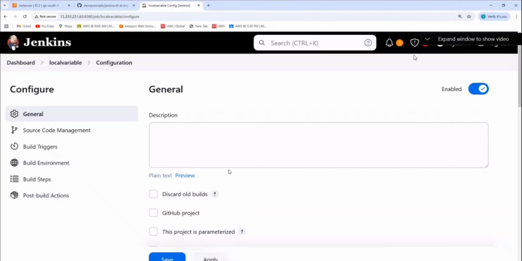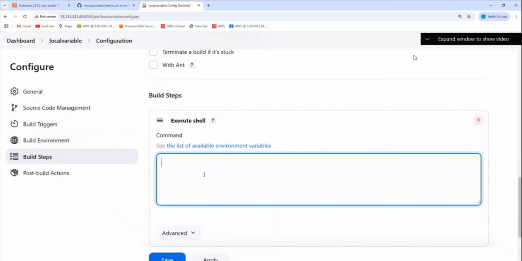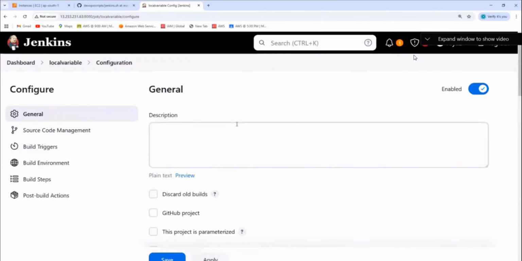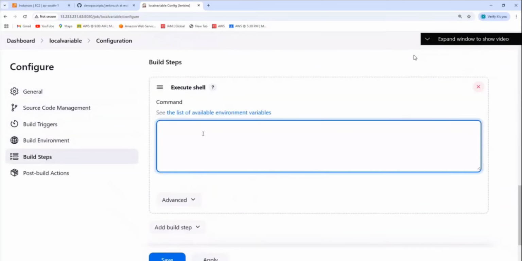Okay, so here let's go to the build step, and what do we select here? Execute shell. Guys, remember in our last class what we did? We checked this project is parameterized, and here we gave the variable names. Yes or no? I will show one more thing here. Course is equal to which course is this? Course is a variable and DevOps is a value.